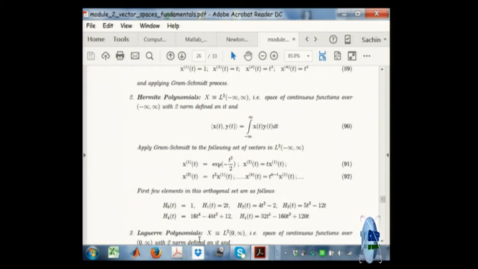So these are orthogonal polynomials with respect to this inner product definition. But I could have defined the inner product by moving the weighting function here. You get what I am saying? This is a way of defining inner product.